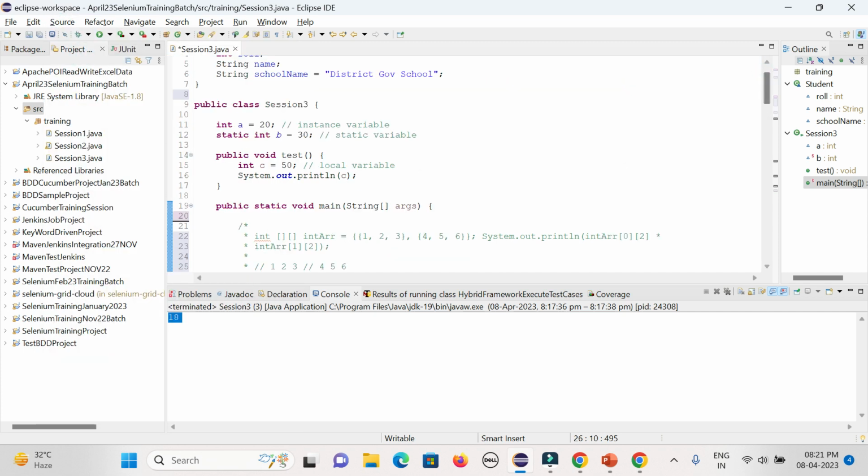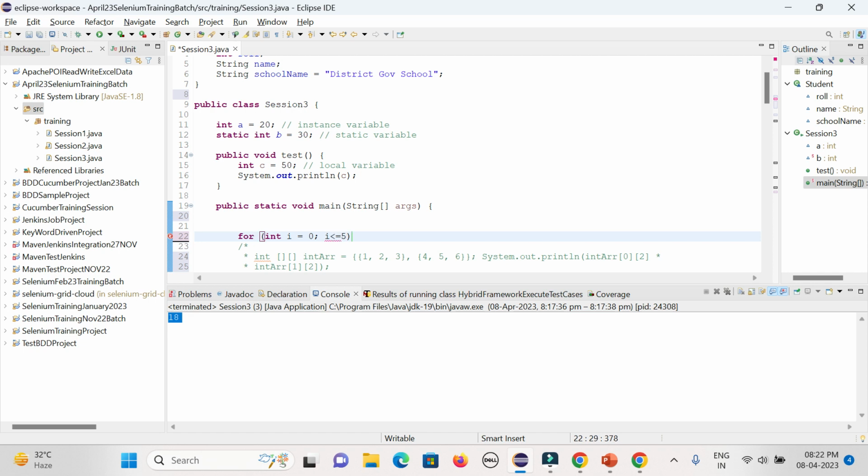So what is the syntax for? Say integer i equal to 0, starting from 0, i less than or equal to 5.